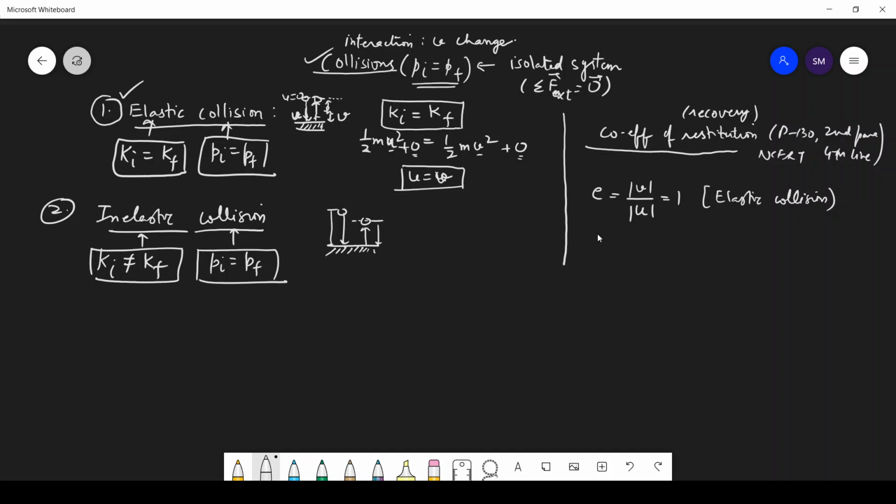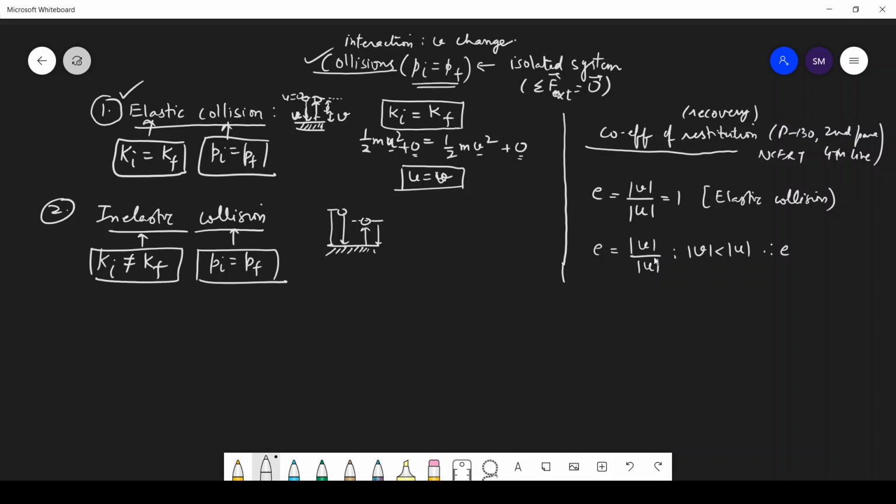And what about inelastic collision? Here the formula is the same, but the final velocity is lesser. The magnitude of the final velocity is lesser than the magnitude of the initial velocity. So obviously the value of E is smaller, this number is smaller, this is greater.